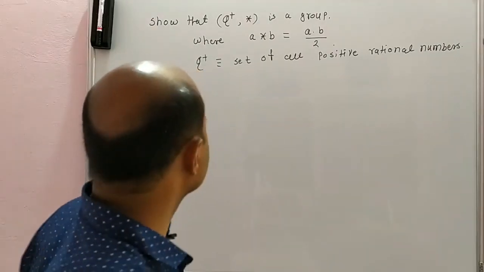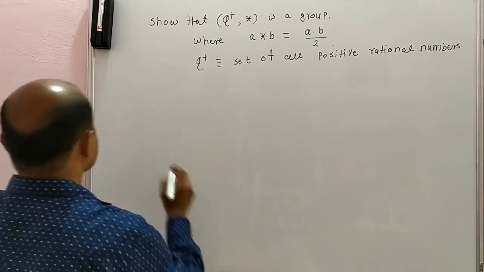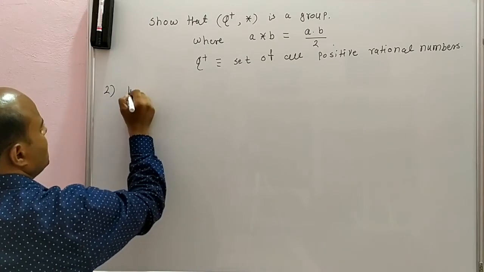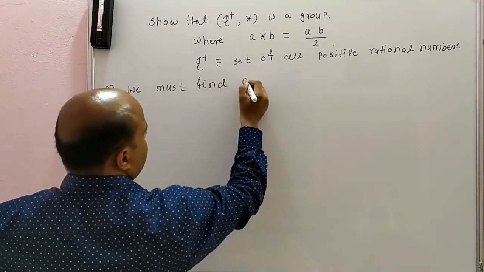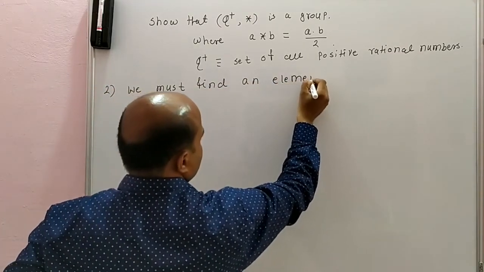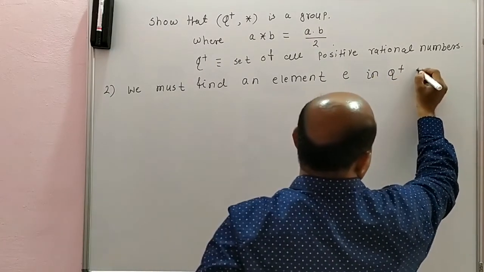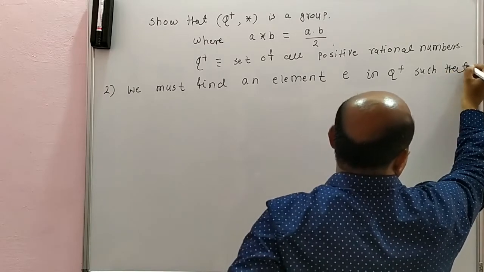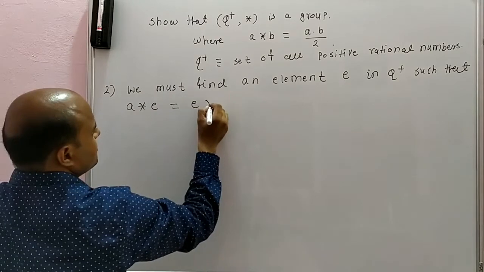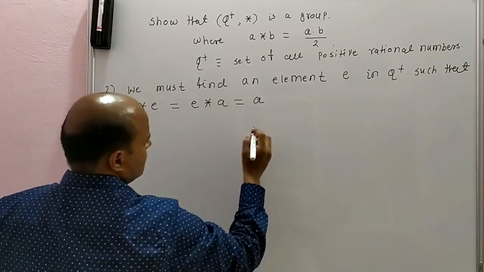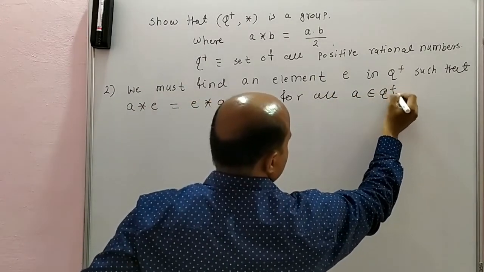Now we will check whether Q plus under binary operation star satisfies the second condition of a group. We must find an element E in Q plus such that A star E equal to E star A equal to A for all A belongs to Q plus.